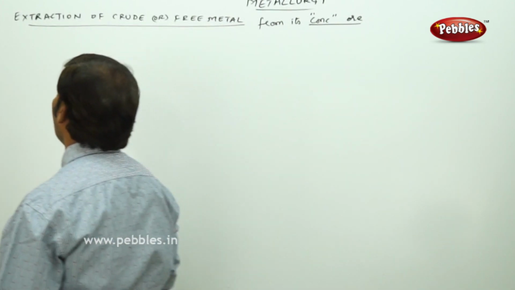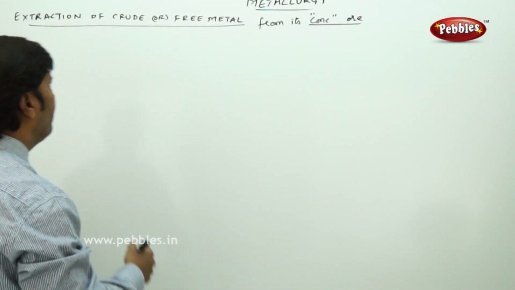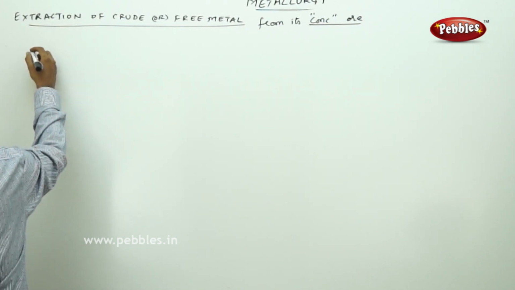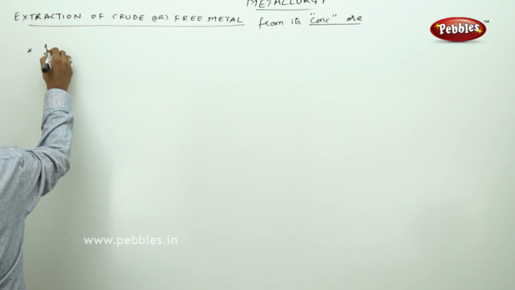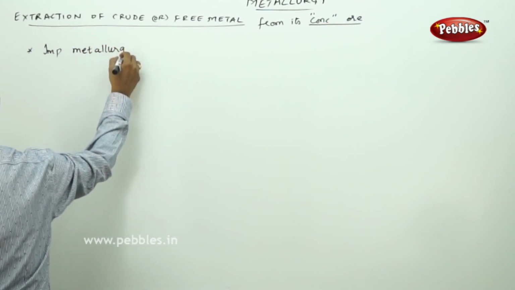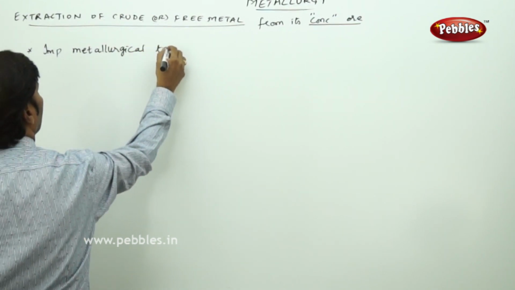This actually involves 2 or 3 steps. Here we use some important metallurgical terms.